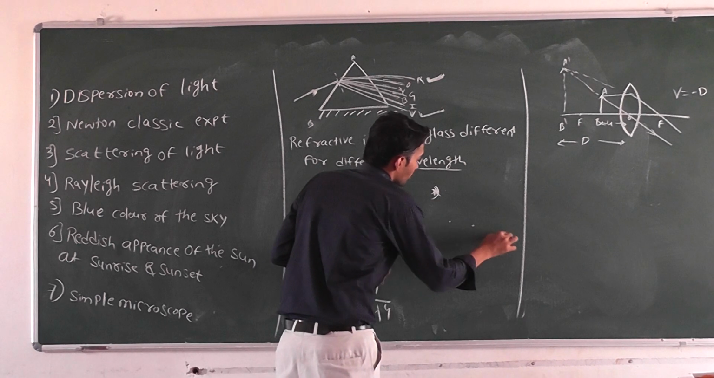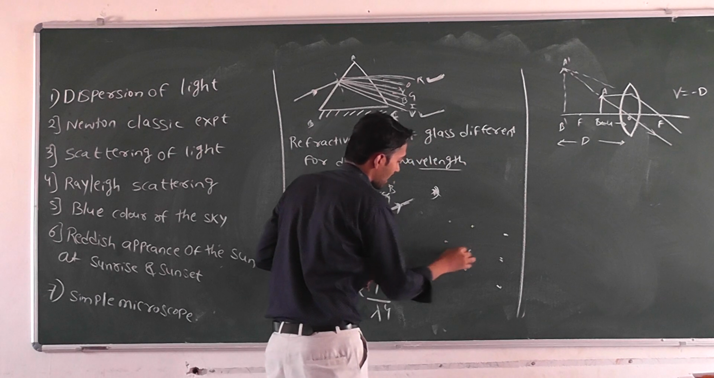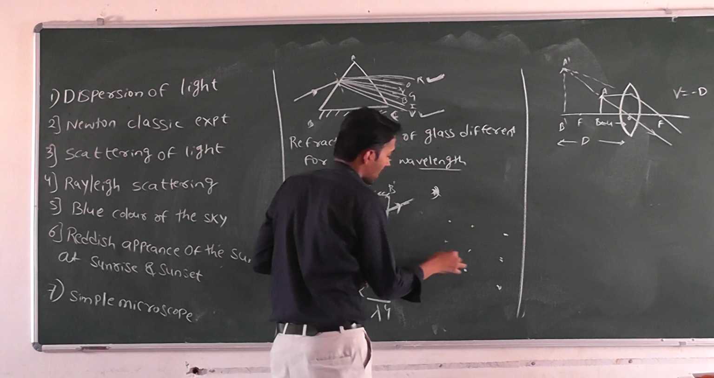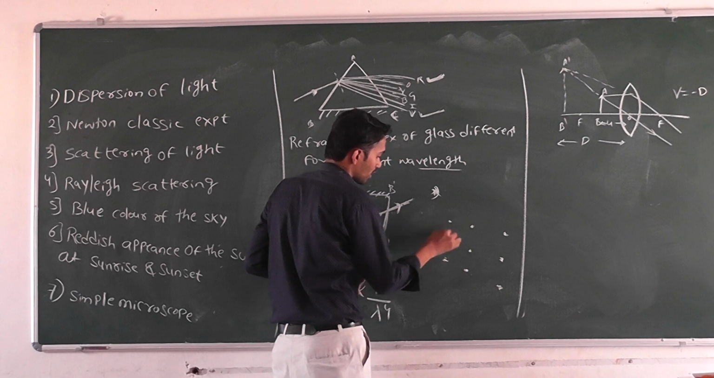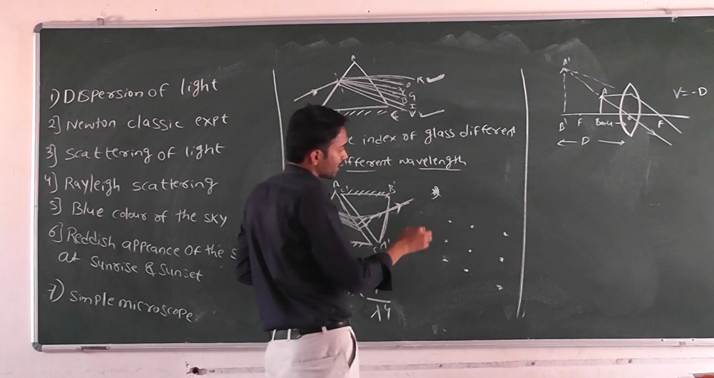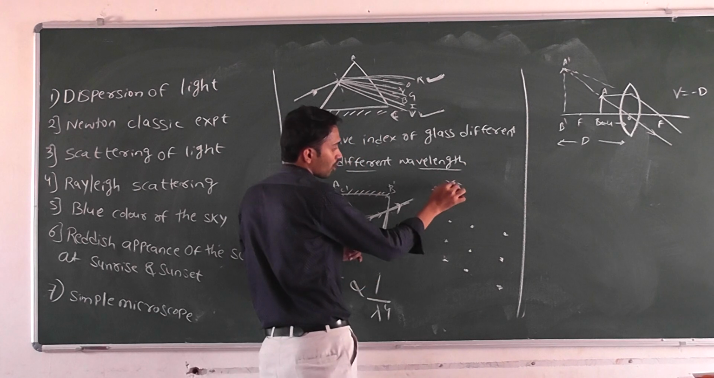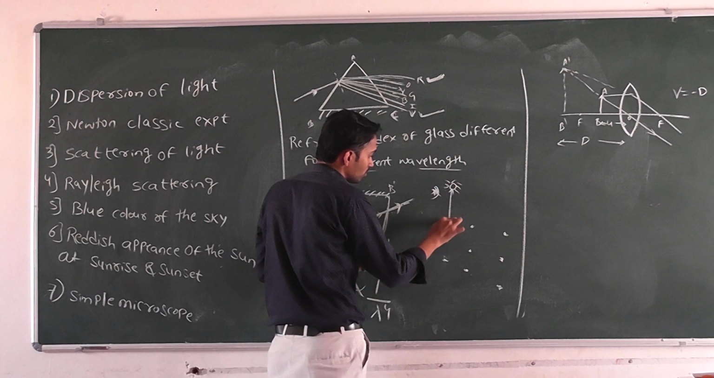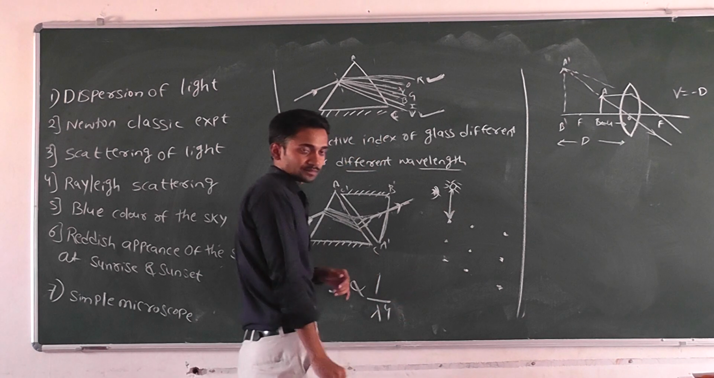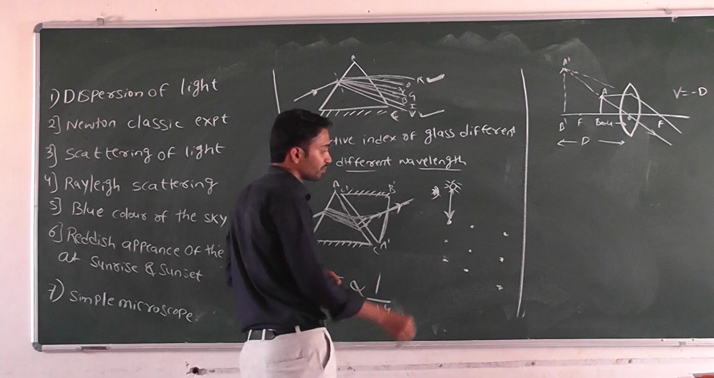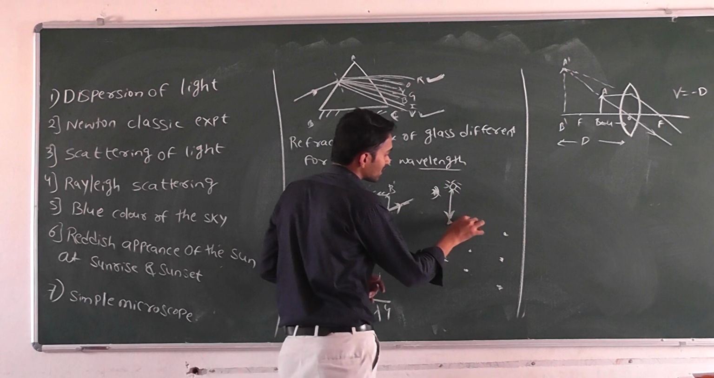So I will give one example. These dotted lines indicate the atmospheric particles. Okay, so we will take a sunlight ray. The light rays are coming from the sun. When the light ray is incident on a molecule present in the atmosphere, the molecule absorbs the light ray and re-emits it. Absorption direction is different and re-emission direction is different.